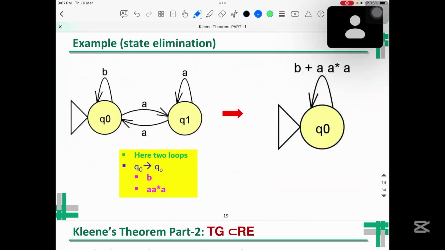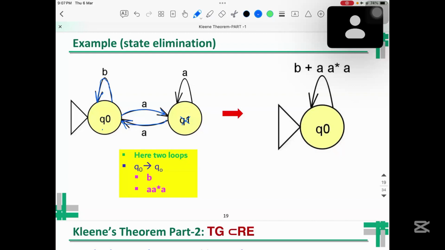Now let's see another diagram. In this diagram, let's assume there are only two states, and you can see there is an incoming, it's a loop, that is Q0 to Q1, and then again from Q1 to Q0. So if I want to delete this one, you can see this loop will be as it is.